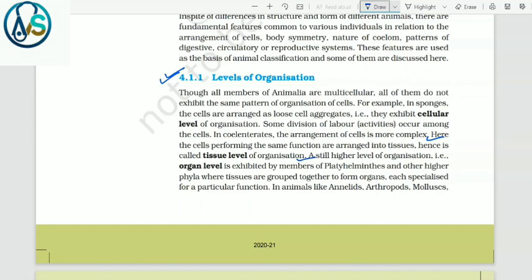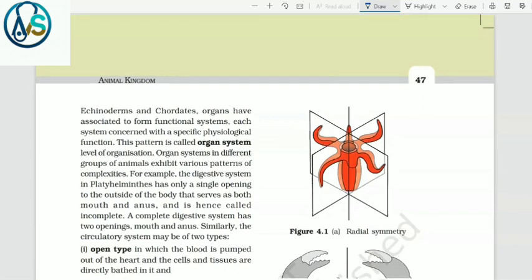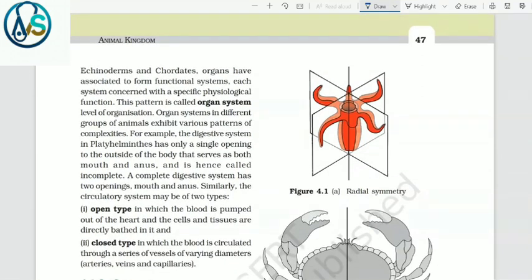A still higher level of organization, that is organ level, is exhibited by members of platyhelminthes and other higher phyla where tissues are grouped together to form organs, each specialized for a particular function. In animals like annelids, arthropods, mollusks, echinoderms and chordates, organs have associated to form functional systems, each system concerned with a specific physiological function. This pattern is called organ system level of organization. Organ systems in different groups of animals exhibit various patterns of complexities.